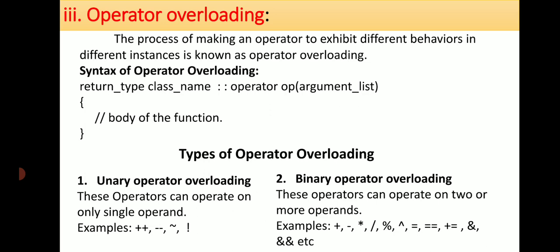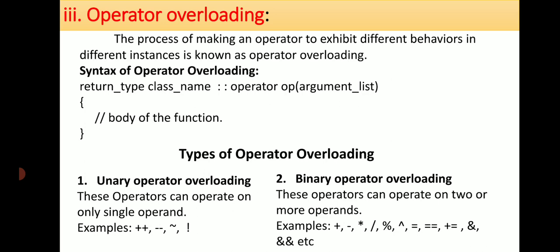Here in the argument list, if you are using a unary operator, there is no parameter at all. If you are using a binary operator, you have to provide the parameters. So there are different types of operator overloading we have, like unary operator overloading and binary operator overloading.